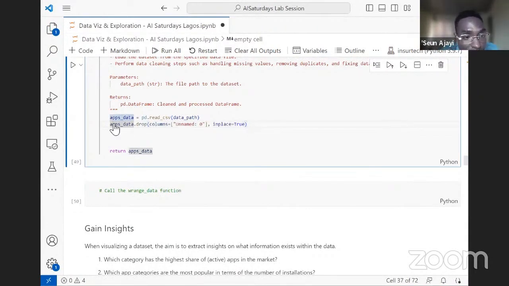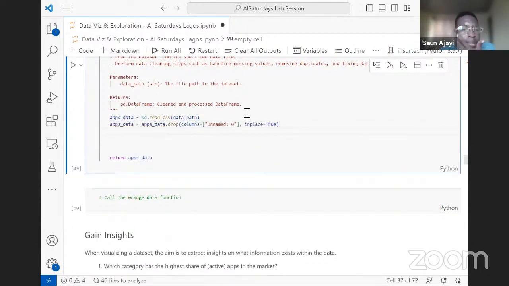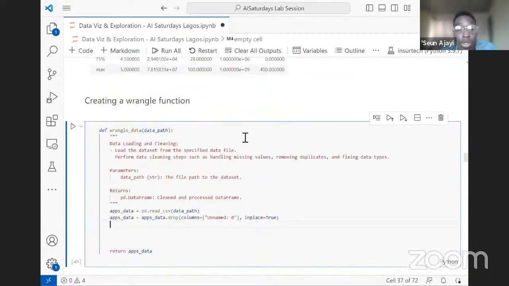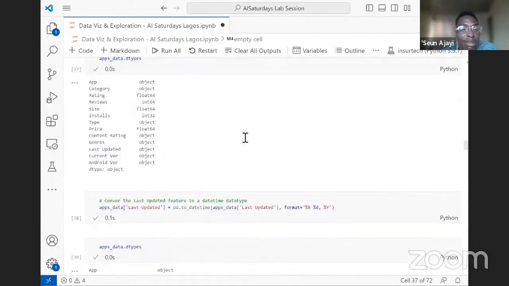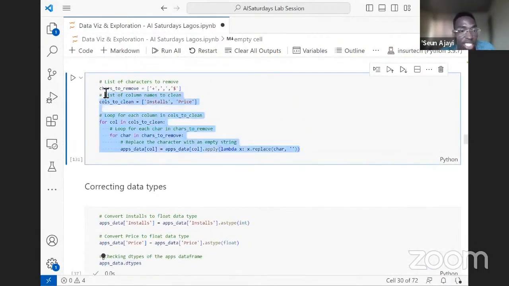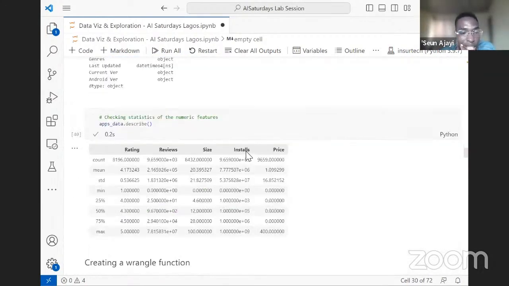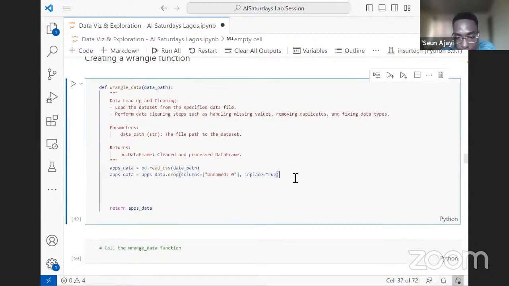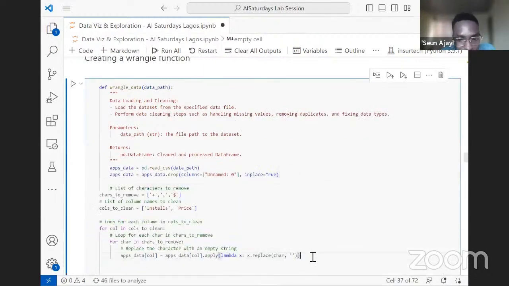For clarity, let's assign this to the same variable. We also checked for duplicates, but that is not necessary. The next thing we did was make sure the installs and price columns were clean.